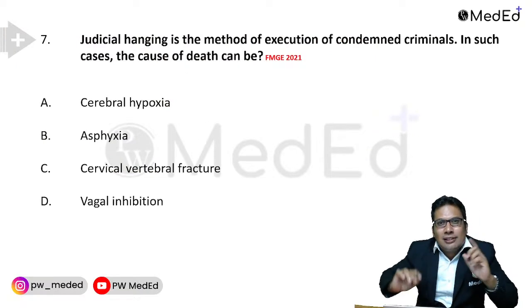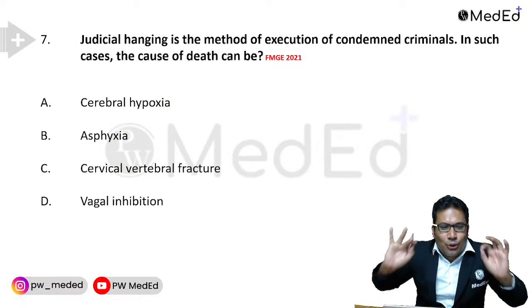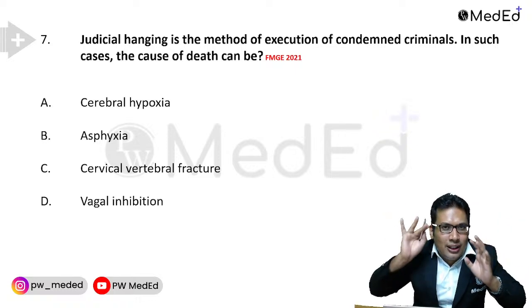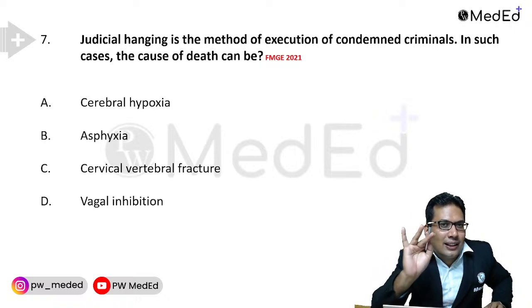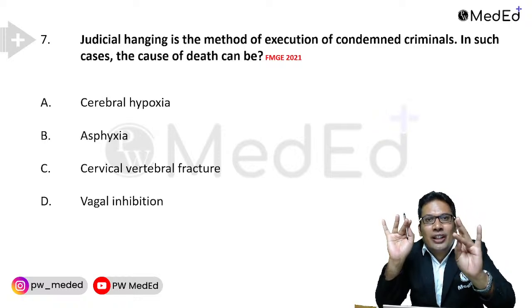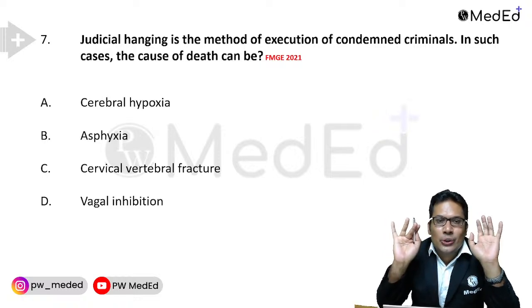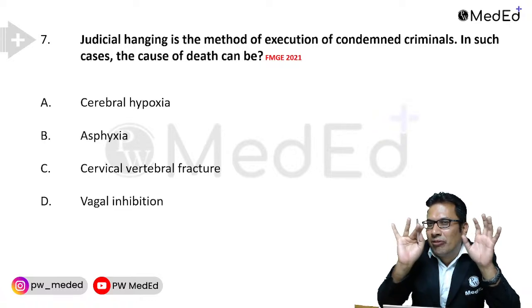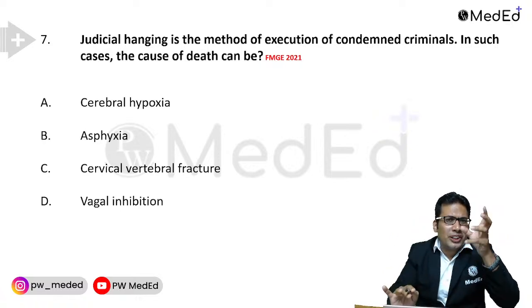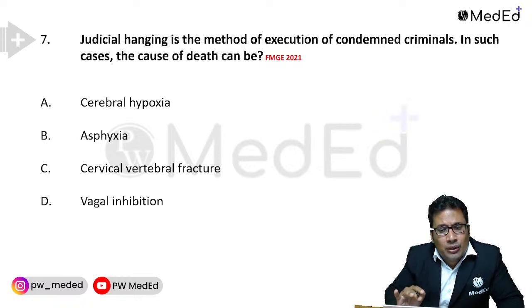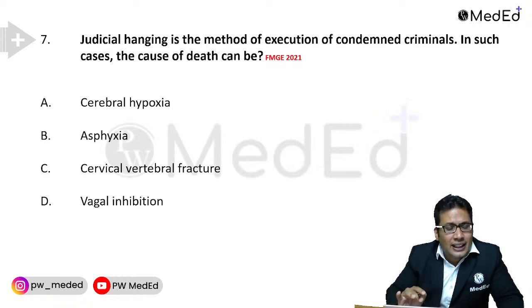Now we are into the seventh question, my dear student. The question is again about asphyxia. In the FMGE exam, they ask about asphyxial death. Hanging, strangulation, smothering, suffocation are all important topics, so whenever you're free, go through the videos of our classes. The question is about judicial hanging, a method of execution of condemned criminals. In such cases, the cause of death can be.